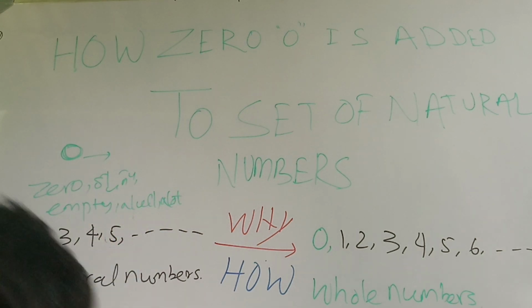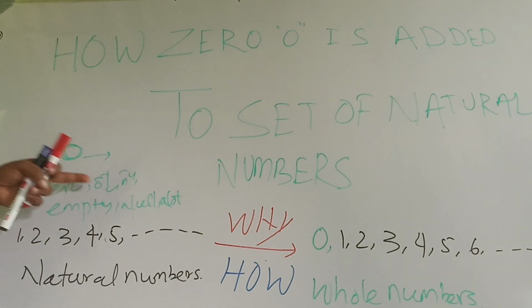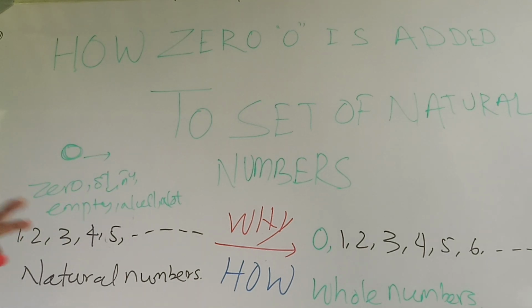You can say a single letter, a single digit, or a single number has how many names? 0, Sunya, empty, null, not. You can use anything. Everything is correct. So, how 0 has been invented, you know.